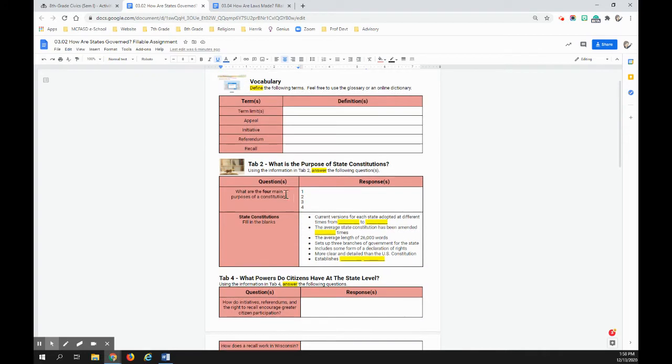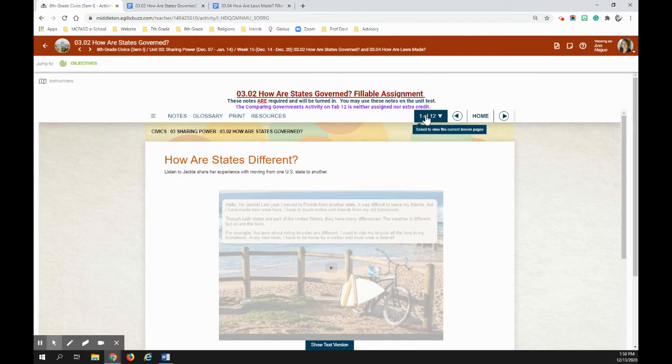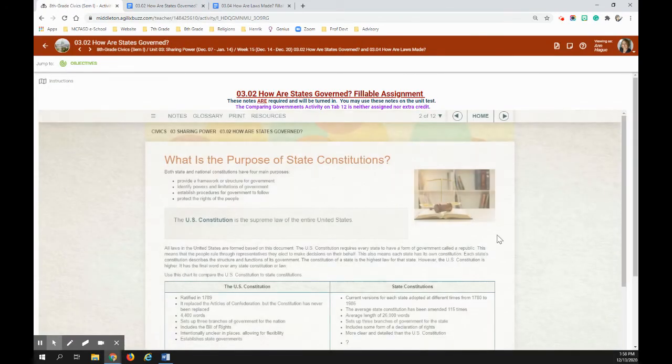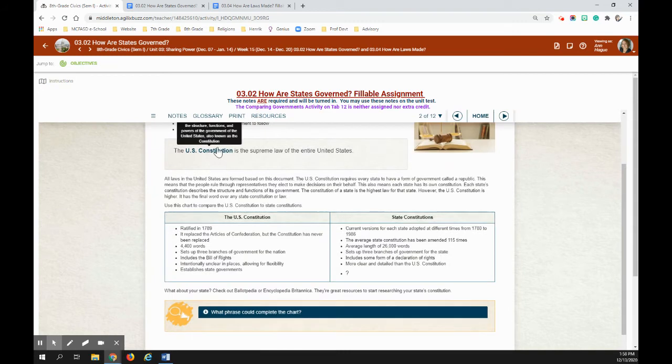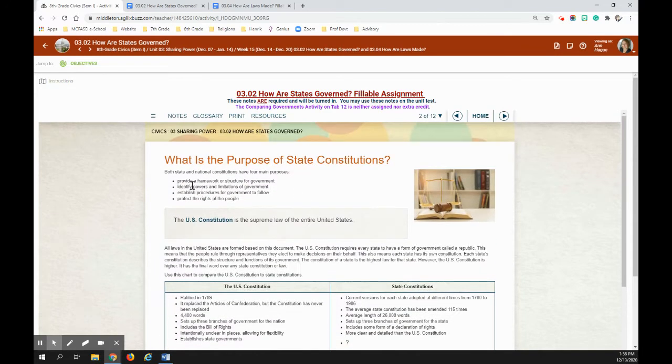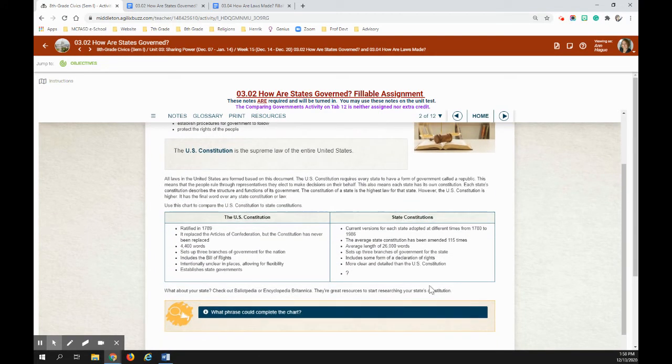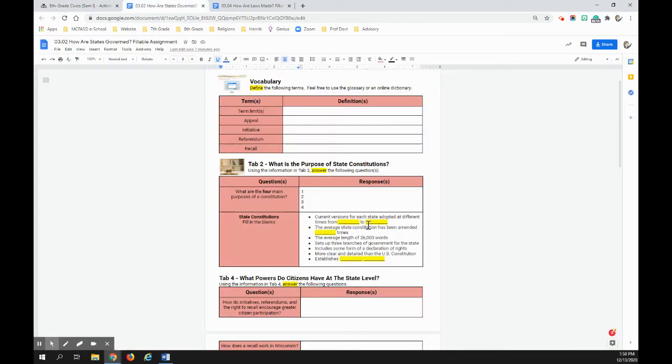So you'll notice that for the most part on the first page here, vocab, you know how to do those. Tab 2, you're going to look for the purposes of the Constitution and a little fill in the blank. Pretty straightforward. It looks at what the four purposes are. You're just going to copy that over. You're going to fill in some blanks here for tab 2.